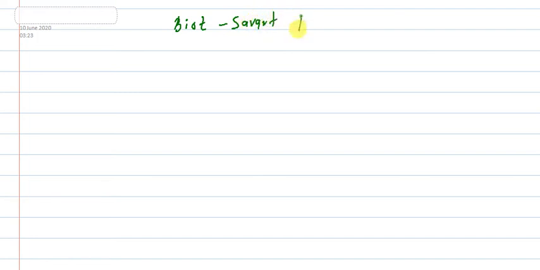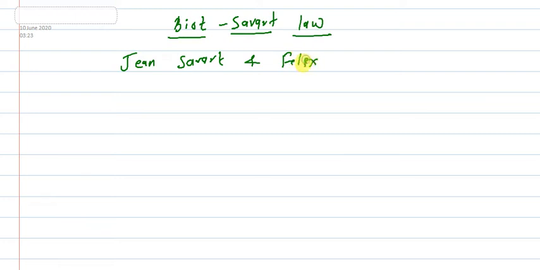Biot-Savart law. This law was given by two French physicists. One is Jean Baptiste Biot, and the other is Felix Savart. Their full name is Biot-Savart law.